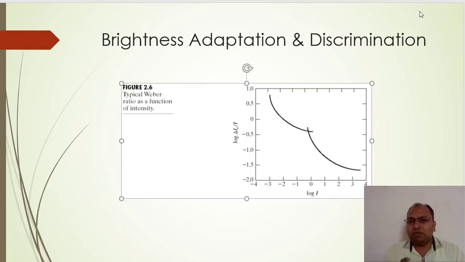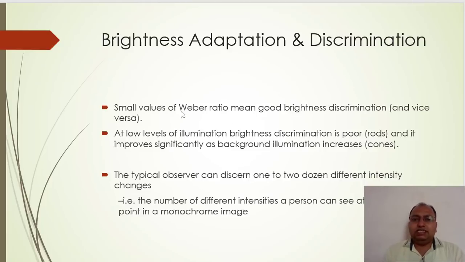So remember this. By a simple relation we can remember that if the Weber's ratio is low, then a high amount of discrimination is possible. If the Weber's ratio is high, then only a very small amount of discrimination in the brightness can be identified. Is that fine? So it is an inverse relation between Weber's ratio and discrimination. Okay, so in this slide we have discussed the same. Small values of Weber ratio mean good brightness level discrimination, and vice versa, as we talked about.